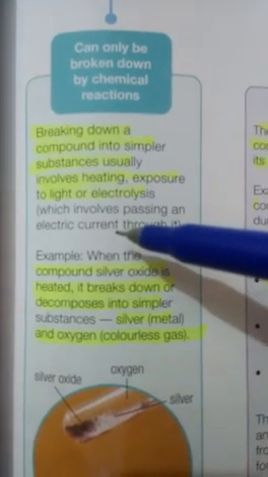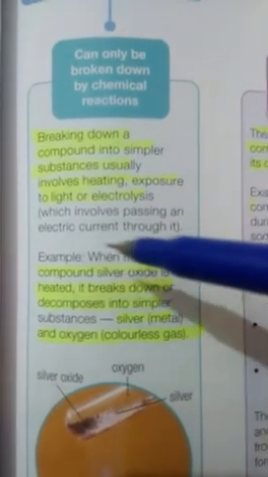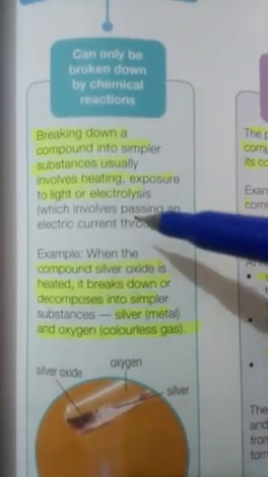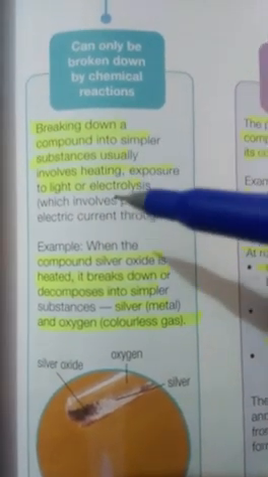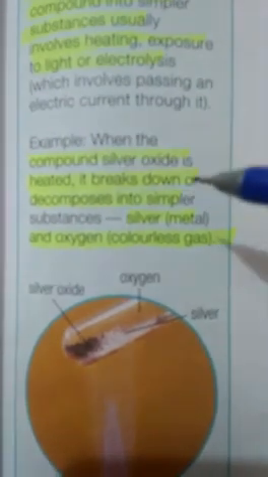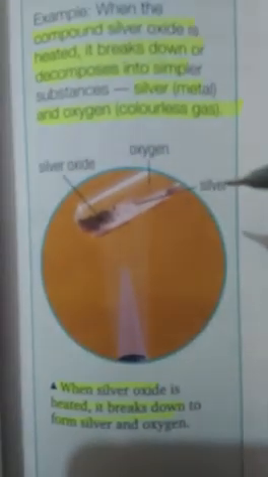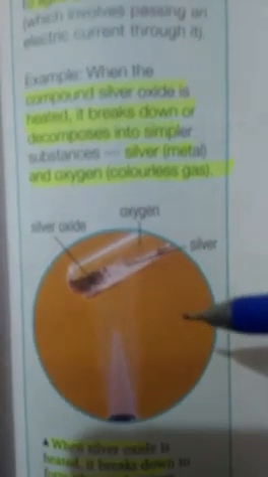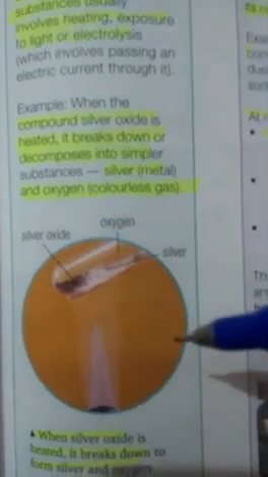As I have given you the example of water, water can be broken down into its constituent elements, hydrogen and oxygen, by passing electric current in a special type of cell called an electrolytic cell. Previously I have told you. Here they have given you the example of silver oxide, a compound. When it is heated, it will divide into its constituent elements, silver and oxygen. It means compounds can be broken down by heating into their constituent elements.